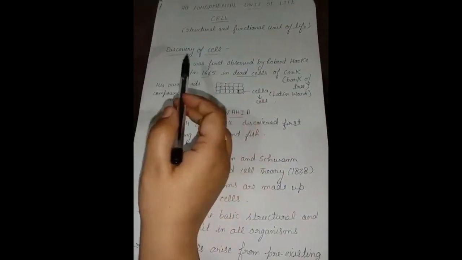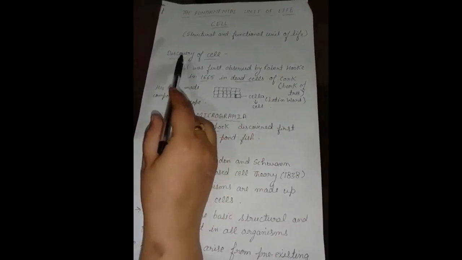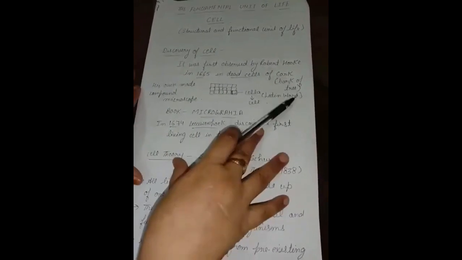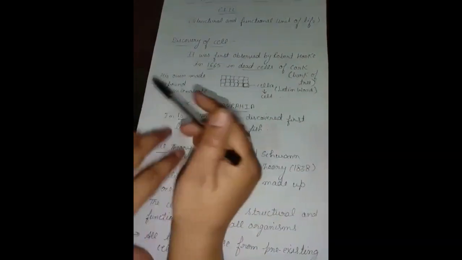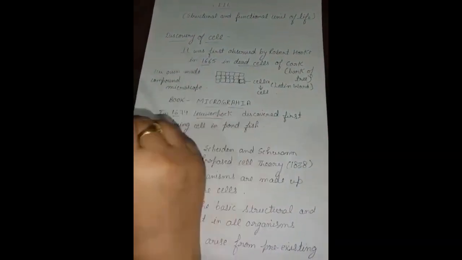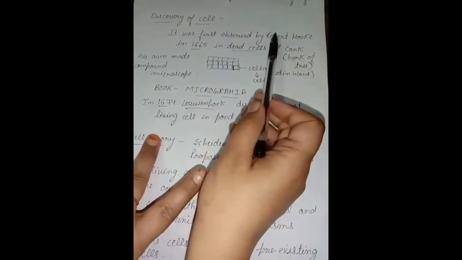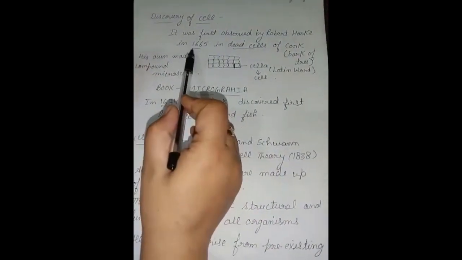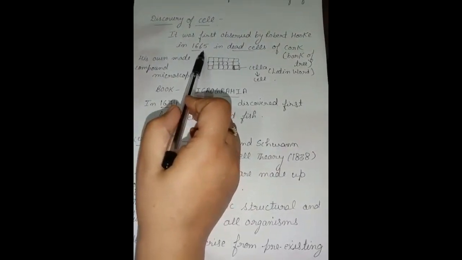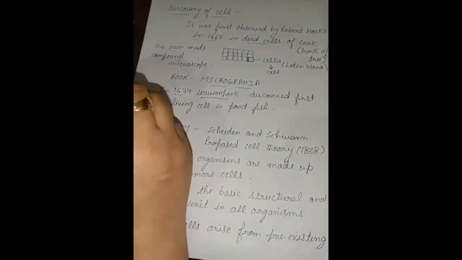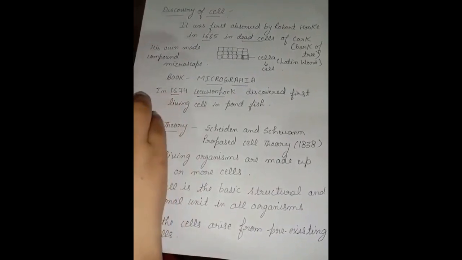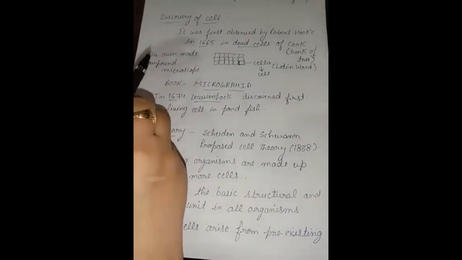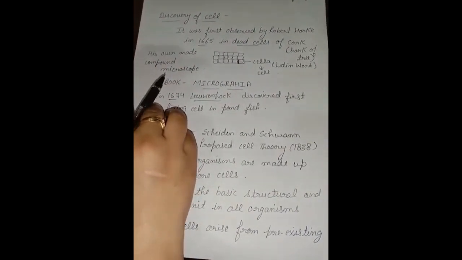Now in a small portion we'll discuss the discovery of the cell. We will not go into detail. According to the class 9th only we'll discuss it. The cell was observed by the scientist Robert Hooke. He observed the cell in 1665, and he first observed the cell in the bottle cap, that is called cork. Now what is cork?